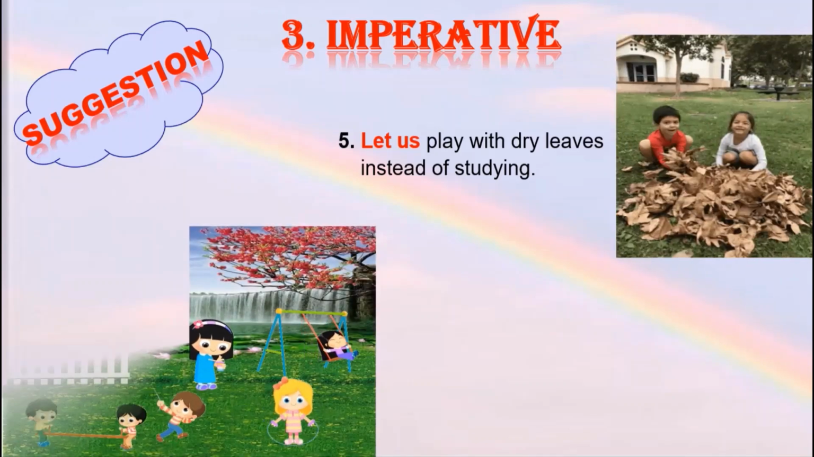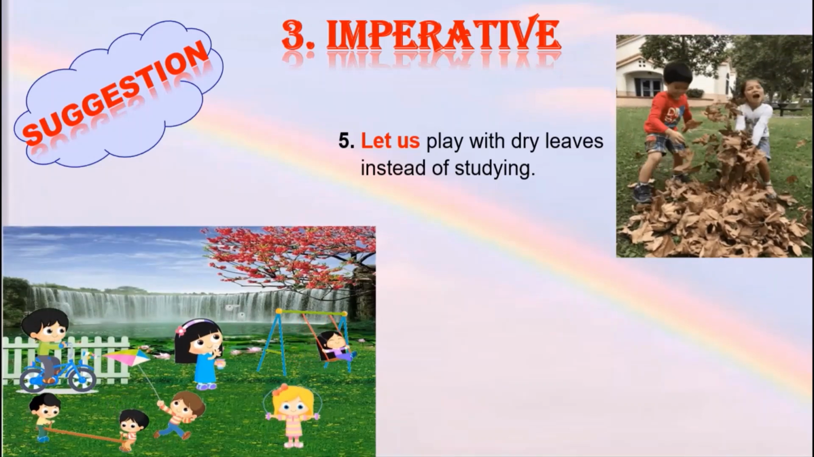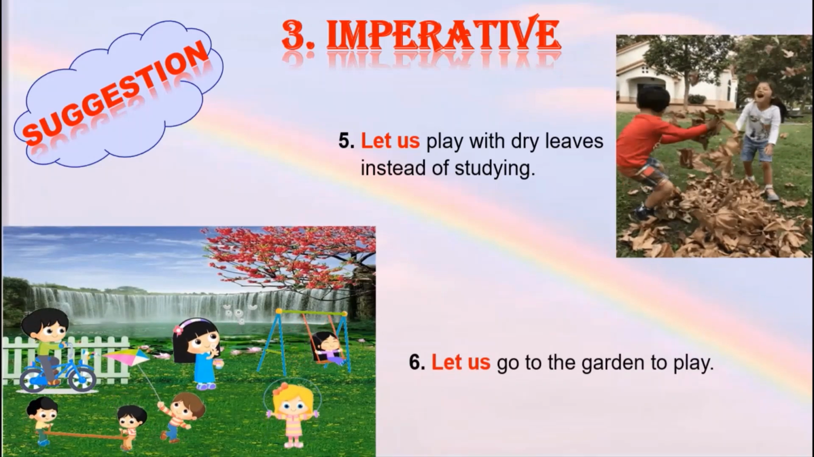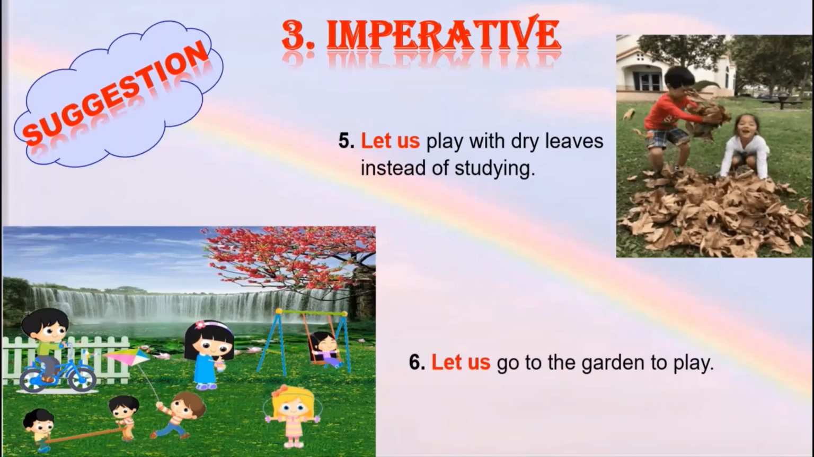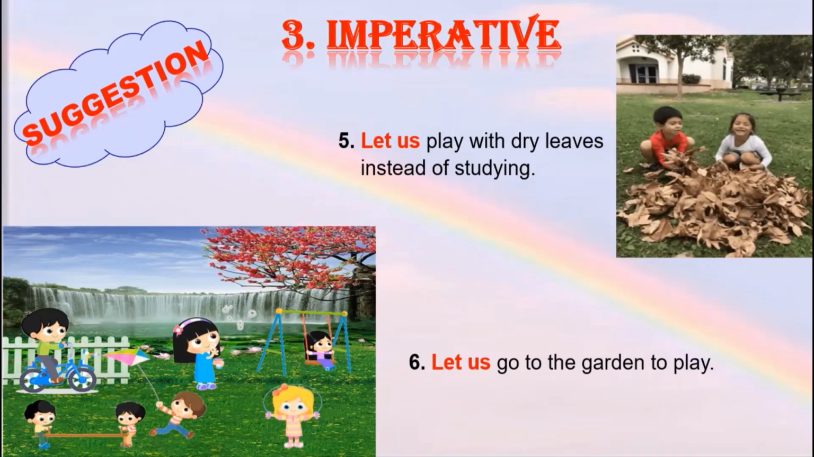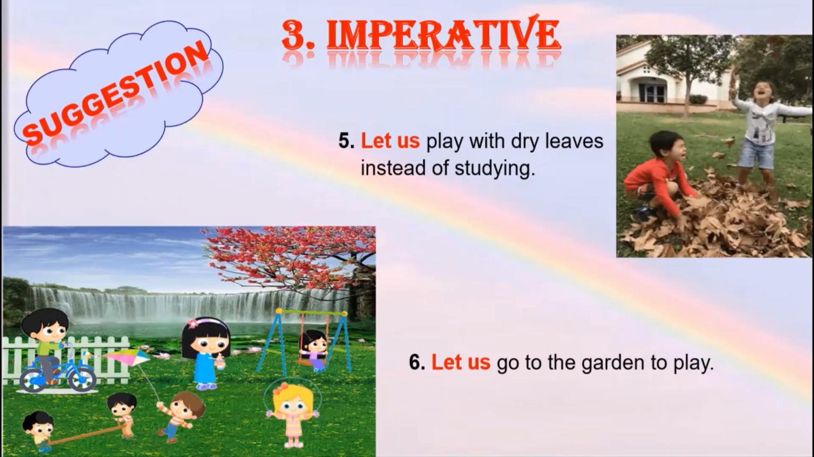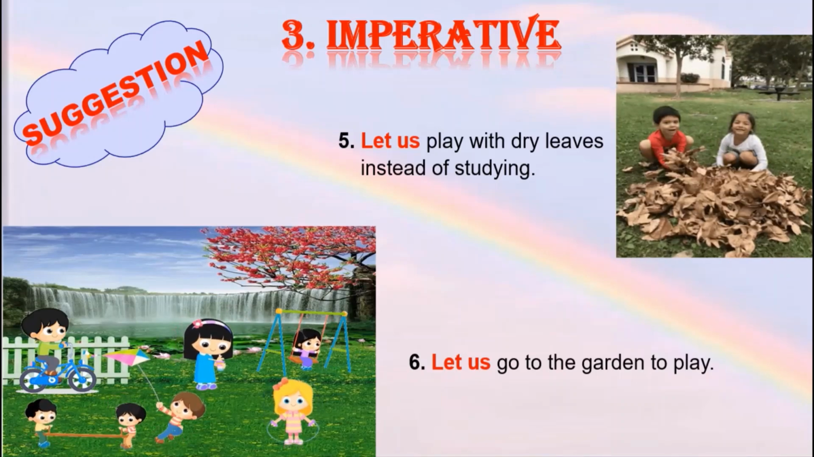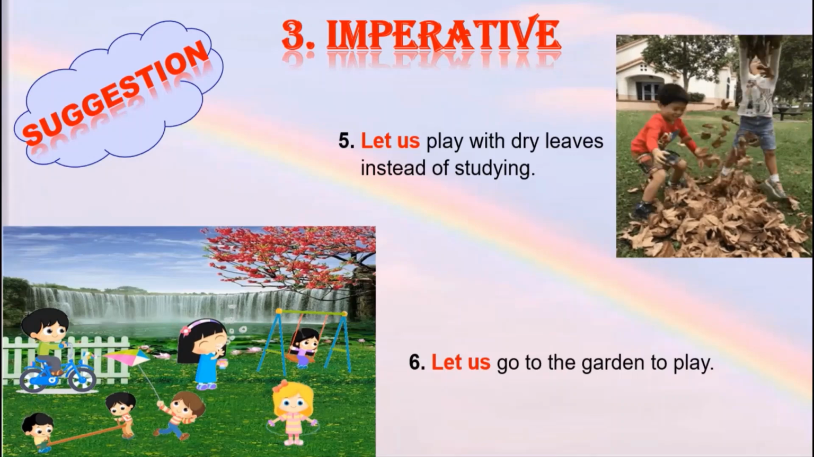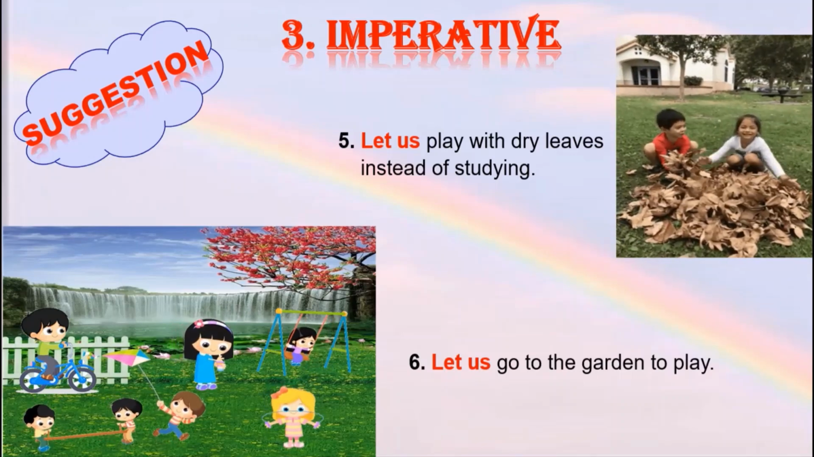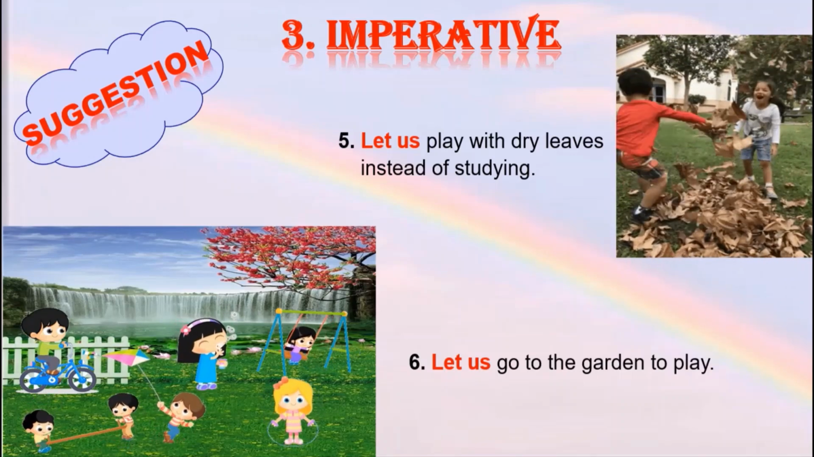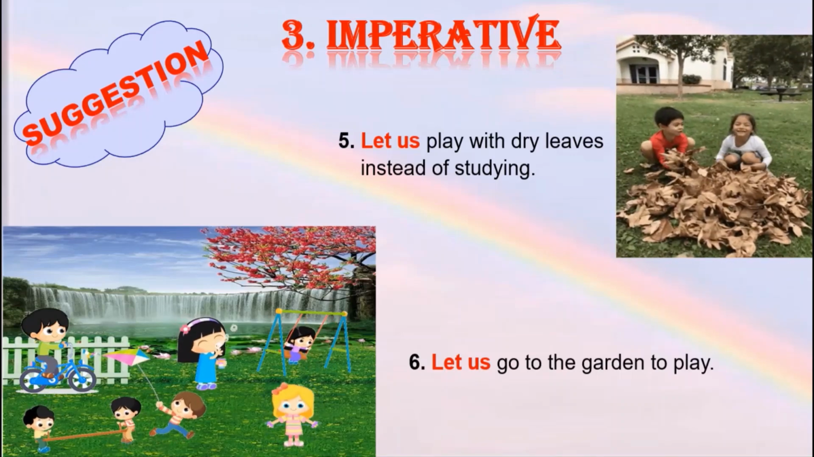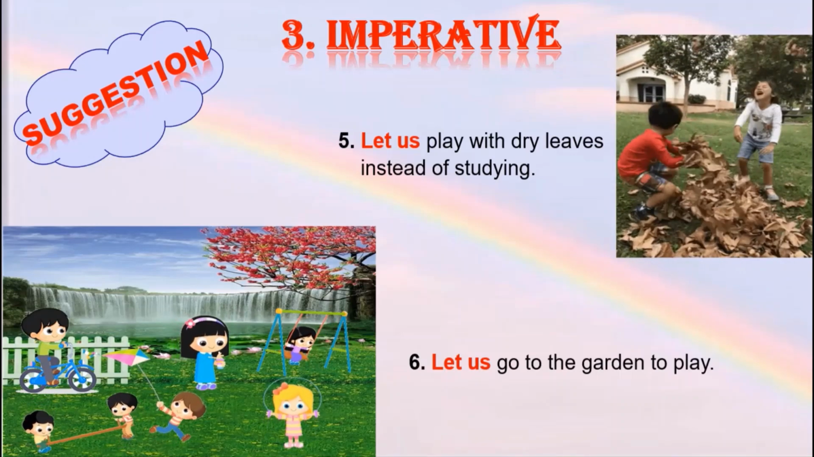Let me share with you one more example. Let us go to the garden and play. Here again, it's a suggestion or an option to go to the garden to play. So we need to put a full stop at the end of the sentence. I hope students, imperative sentences are clear to you all. Remember, imperative sentences are of 3 forms, that is, command, request and suggestion, and these sentences end with a full stop.